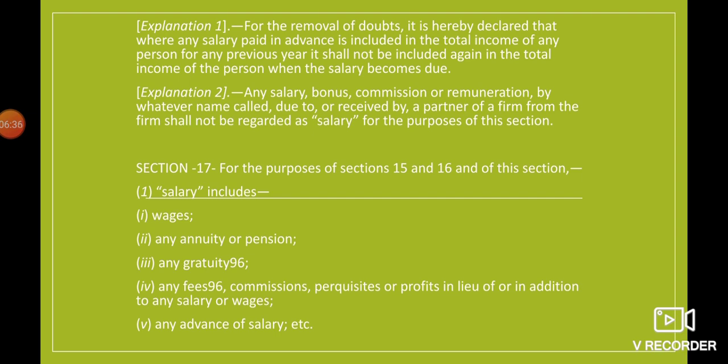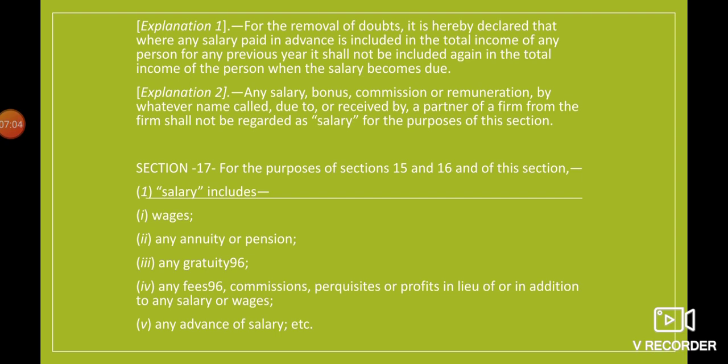So it means when any salary which is paid in advance is included in the total income of a person for any previous year. Let us take an example. Suppose a person is working in a company, and the employee has already got the salary for the months of April, May, June. These become another previous year.